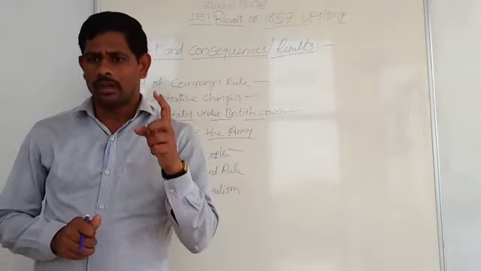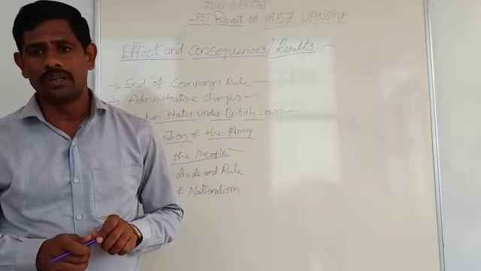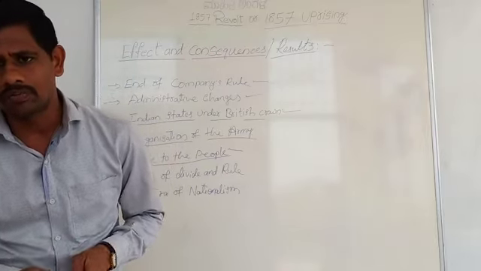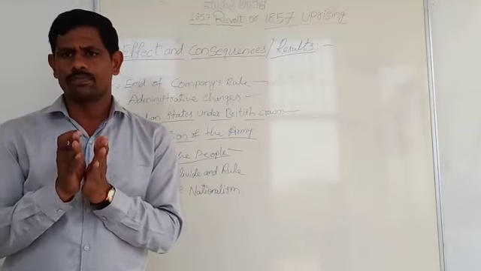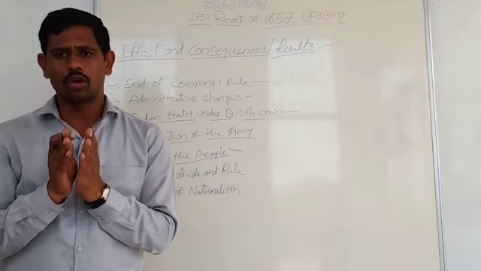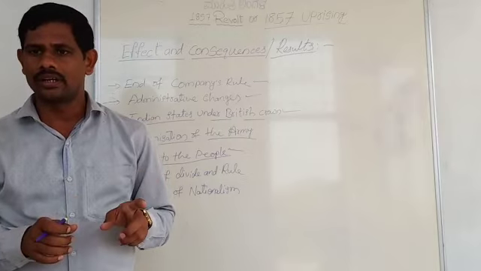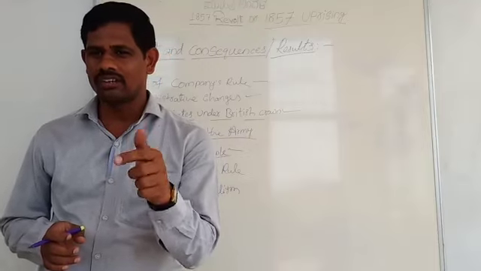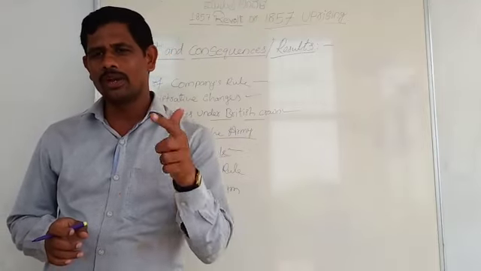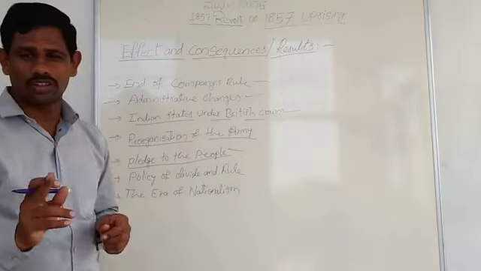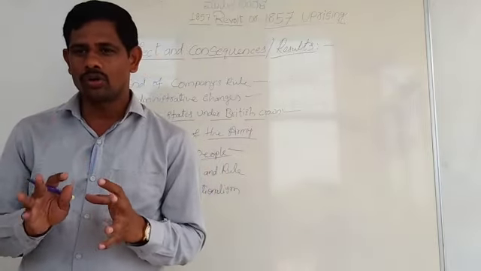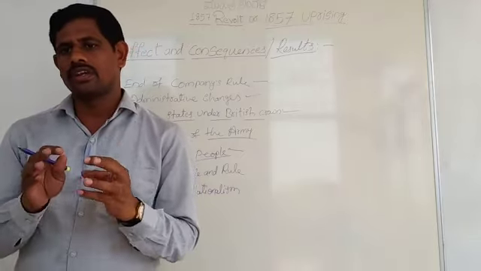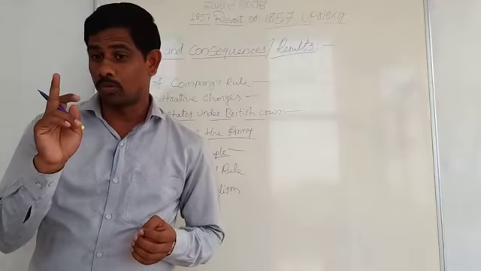Next, the primary concern of the government would be the moral and material advancement of the people of the country. They gave importance to moral advancement. The government would not interfere in the socio-religious beliefs and customs of the people. This is very important: the British decided not to interfere in the social and religious beliefs and customs of the Indian people. That is the main important point.